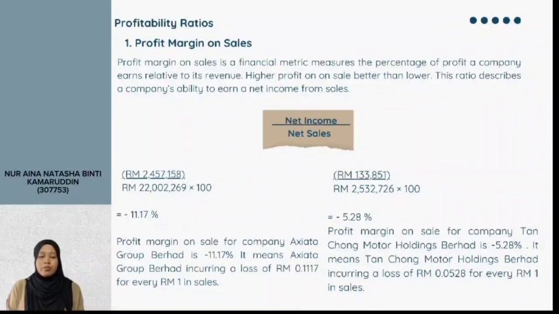For company Axiata Group Berhad, they get negative 11.17%, and it means Axiata Group Berhad incurring loss of RM0.1117 for every RM1 in sales. For company Tang Chong Motor Holdings Berhad, they get negative 5.28%, and it means Tang Chong Motor Holdings Berhad incurring a loss of RM0.0528 for every RM1 in sales.